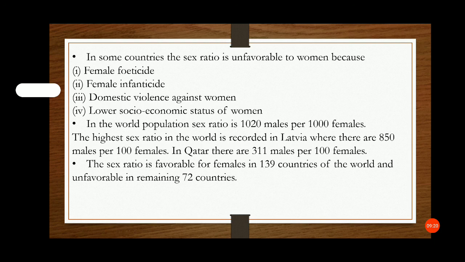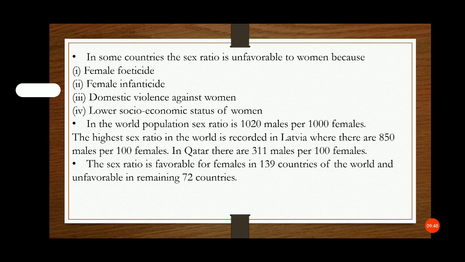The highest female sex ratio in the world is recorded in Latvia, where there are 850 males per thousand females. In Qatar, there are 311 females per 100 males.